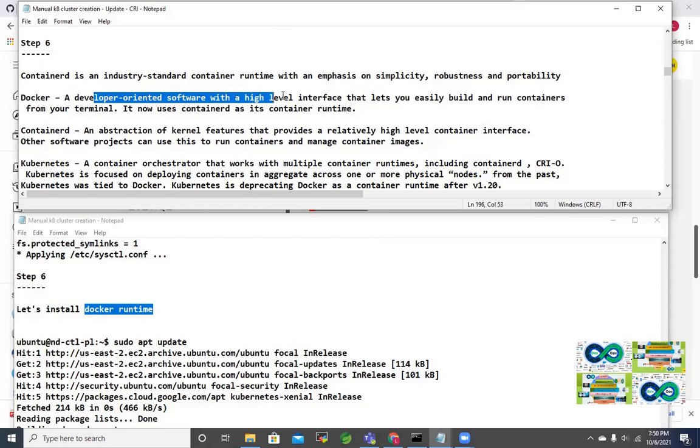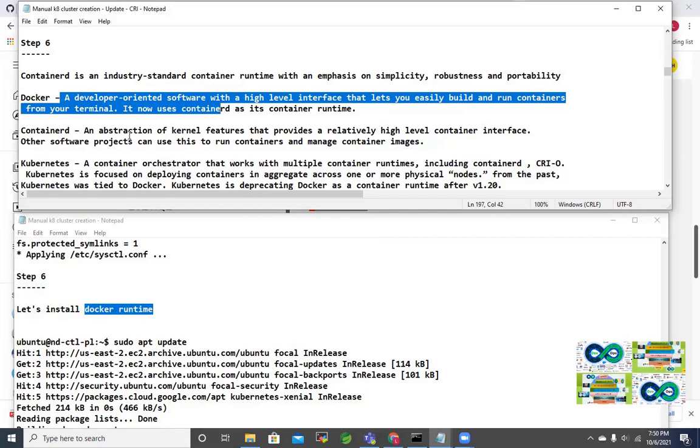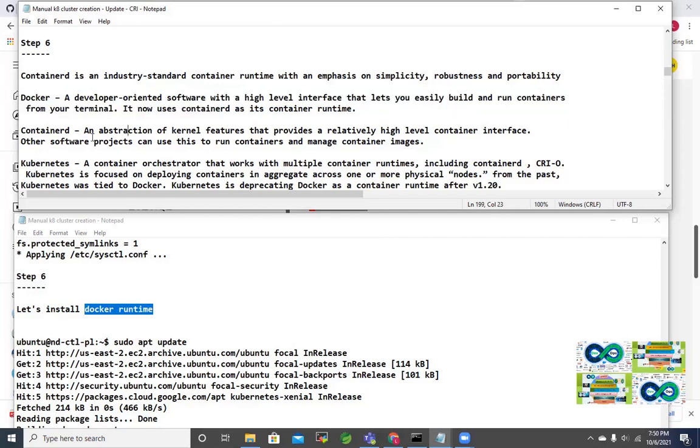Now you can see the explanation. A developer-oriented software with a high-level interface lets you easily build containers, you know that. But that is a kind of platform, whereas containerd is not as heavy as this. This is an abstraction layer, taking only the runtime, an abstraction of kernel features that provides a relatively high-level container interface. Other software projects can use the runtime, container managers, and container images. So the whole platform is not there. This is a different initiative from OCI, the Open Container Initiative. This is much more efficient and lightweight than installing the whole Docker platform inside Kubernetes.